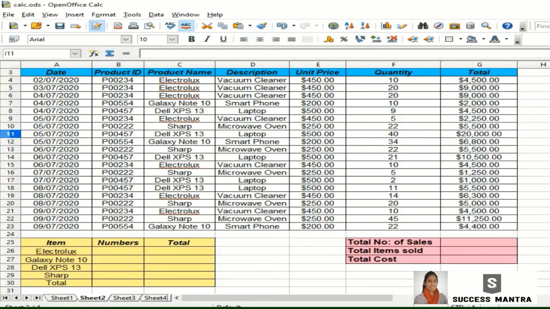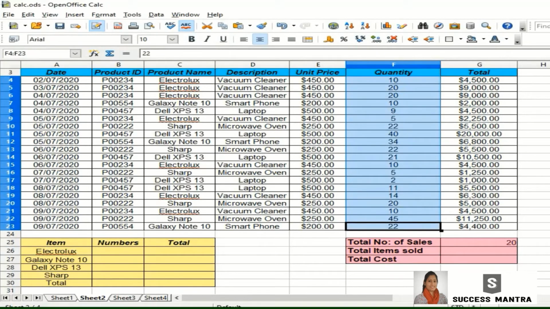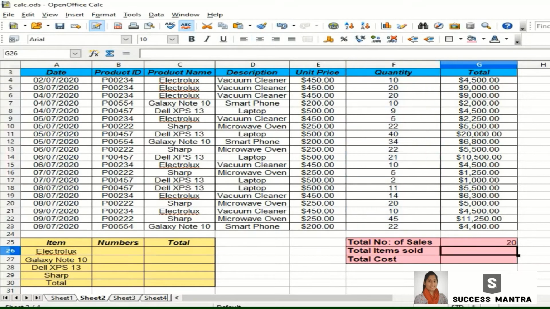Now we have to find how many sales we have done this month. So we have a function called the count function. So we enter equals count and select the sales we have done. We select the dates and enter. So we have 20 sales this month. Now we have to find how many items we have sold. So we just need to find the sum of the quantity column. So equals sum quantity.